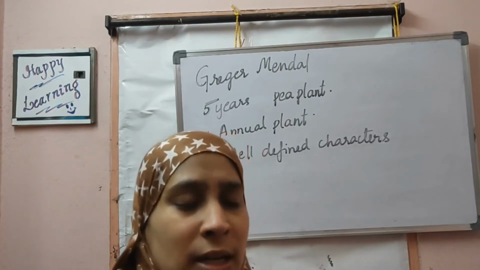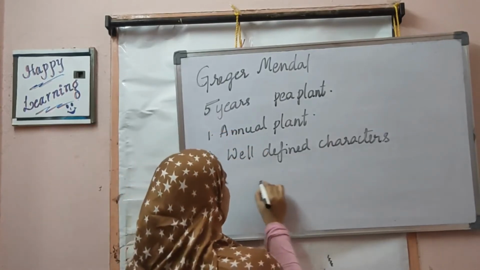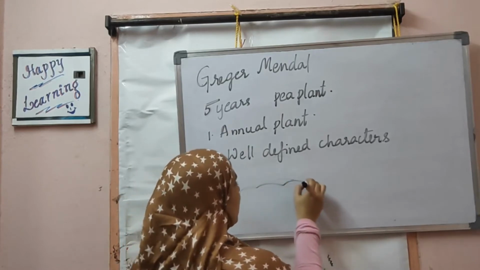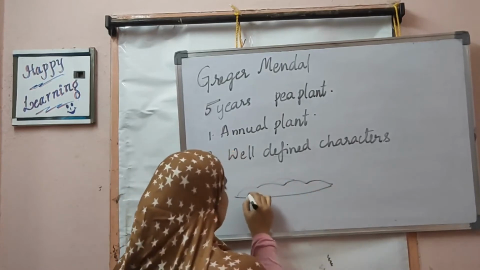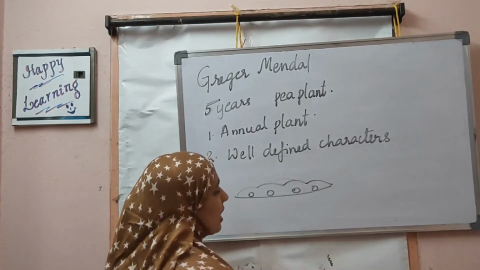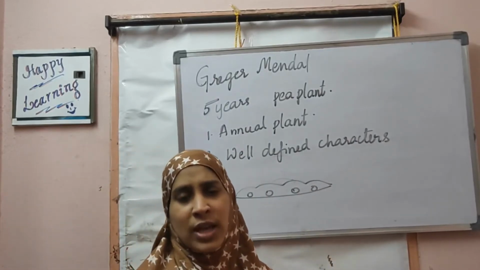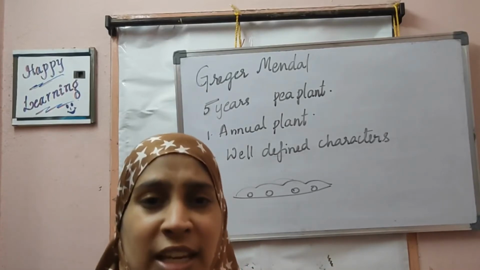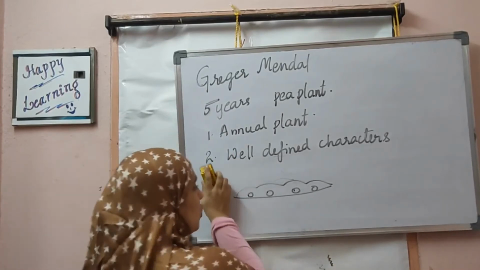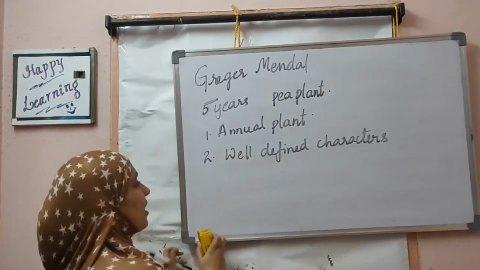Then the pod. A pod means the fruit which bears the seeds inside. This is called a pod. The pod color is either yellow or green. There is no intermediate. So he could easily understand the differences. That means it has well-defined characters.